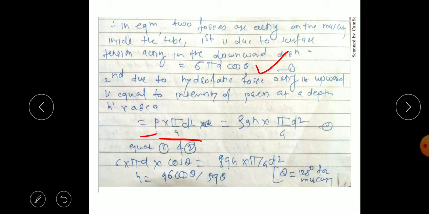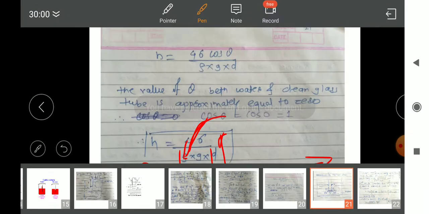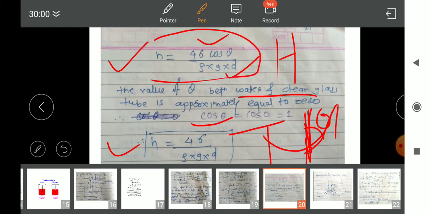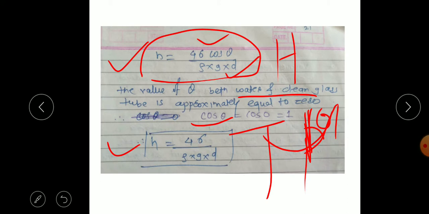Here P is the hydrostatic pressure. So this hydrostatic force is pressure into area, and this pressure is rho g h into pi by 4 d square. Equating these two, we get the same equation: h is equal to 4 sigma cos theta upon rho g d. So we are getting the same expression, h is equal to 4 sigma cos theta upon rho g d, for the capillary rise and fall.